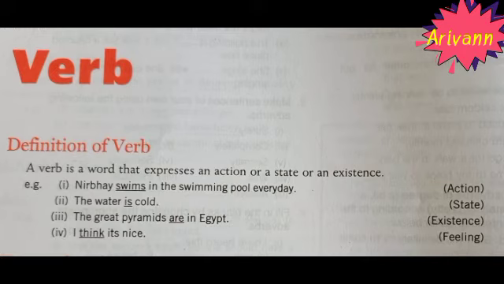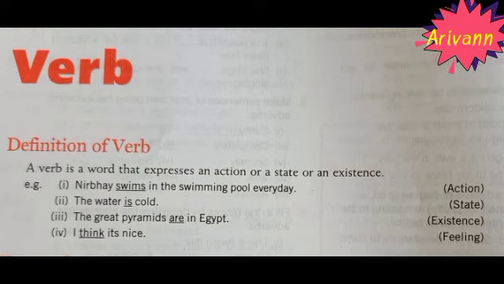Okay. So see the definition of verb. A verb is a word that expresses an action or a state or an existence. In a sentence, we can easily identify the verb because it shows an action or else it might be a fact. See the first example. Nirbhay swims in the swimming pool every day. Here swims, it is an action. It shows an action. So this is the verb.